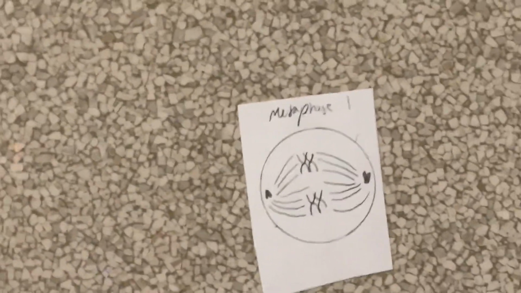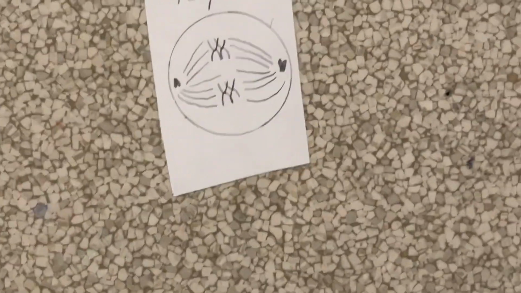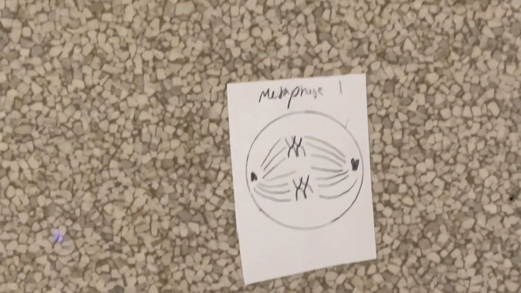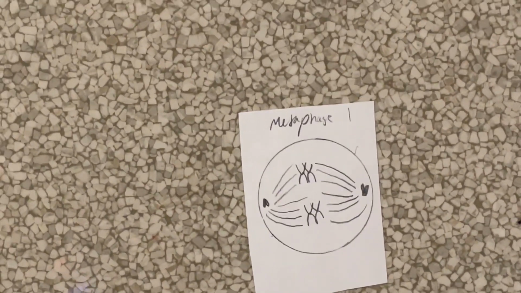Spindle fibers attach to the centromeres of each chromosome, ensuring that when the cell divides, each new cell will receive the correct set of chromosomes. This precise alignment is crucial to accurate cell separation and helps prevent genetic errors in the resulting gametes.